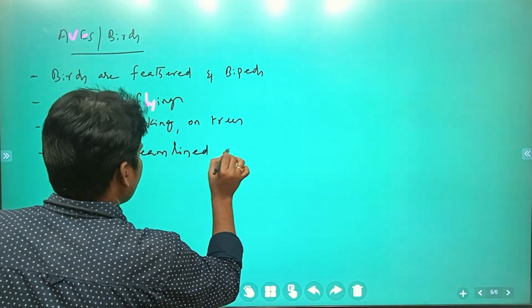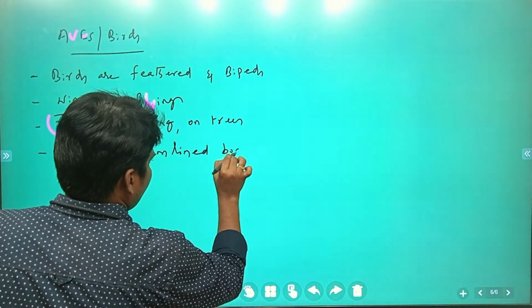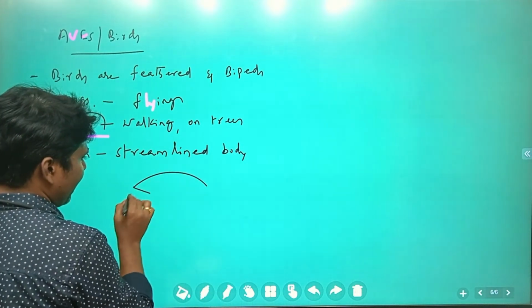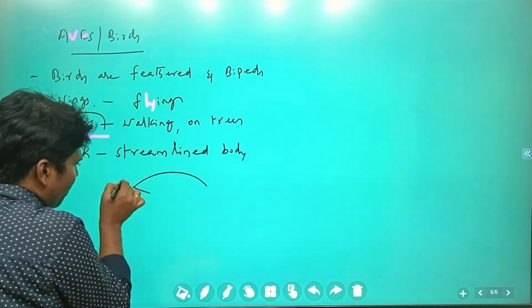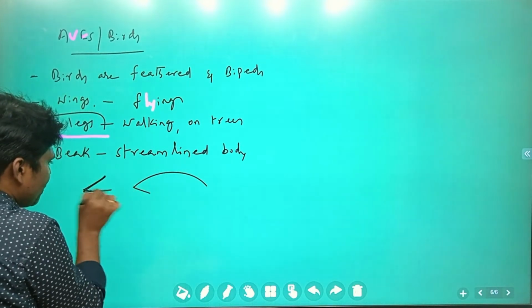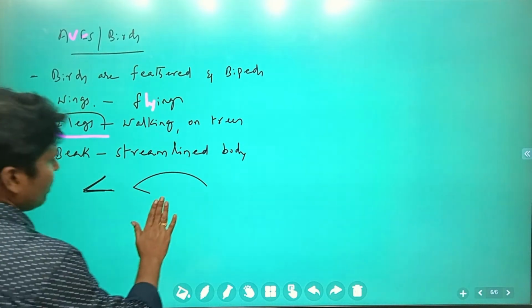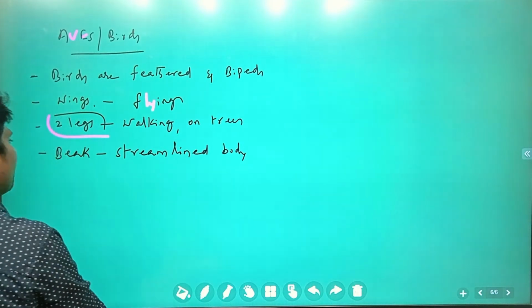In the previous class, I told you what is meant by streamlined. Suppose you take a bird: this is the streamlined body. The beak is going to be sharp and pointed.